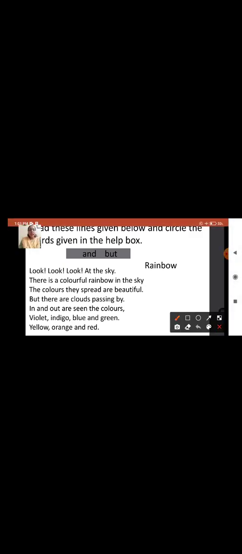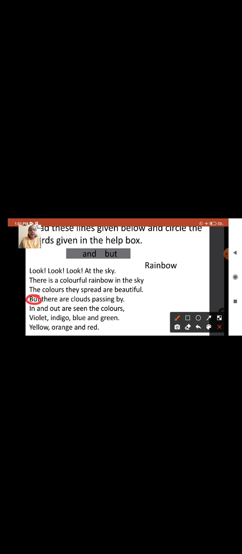The poem name is Rainbow. Look, look, look at the sky. There is a colorful rainbow in the sky. The colors they spread are beautiful. But now the word but has come. So the word but is also there in the help box. So we are supposed to circle that word but. But there are clouds passing by.